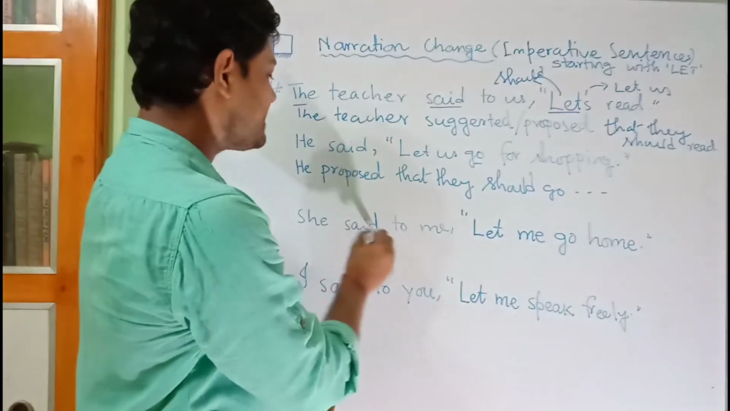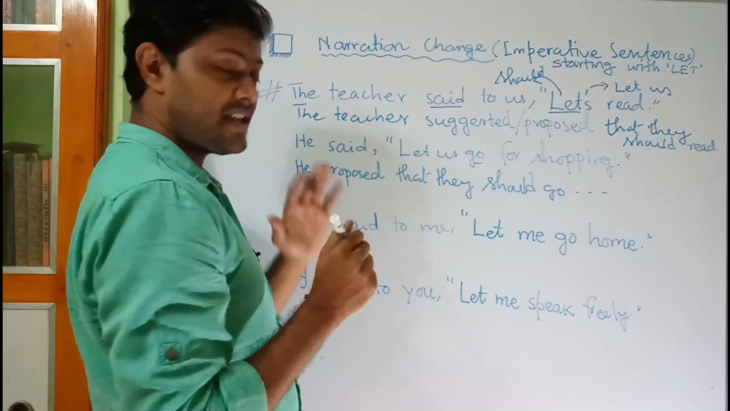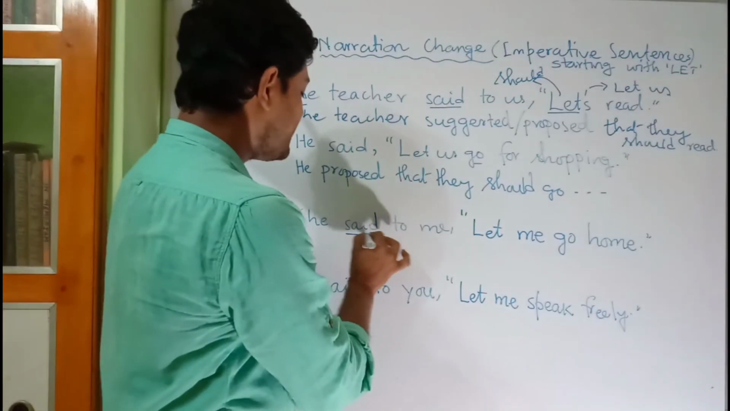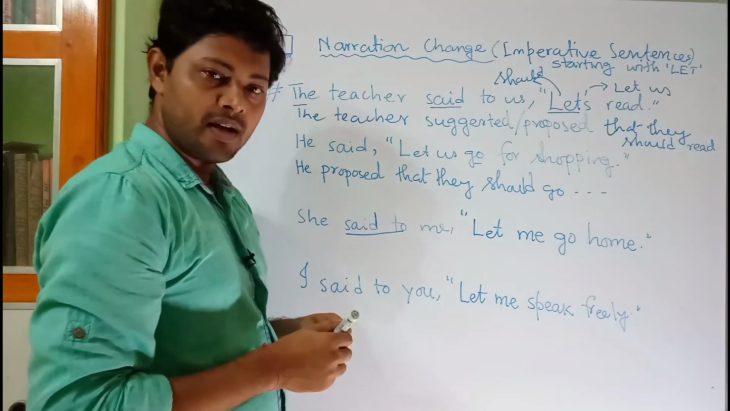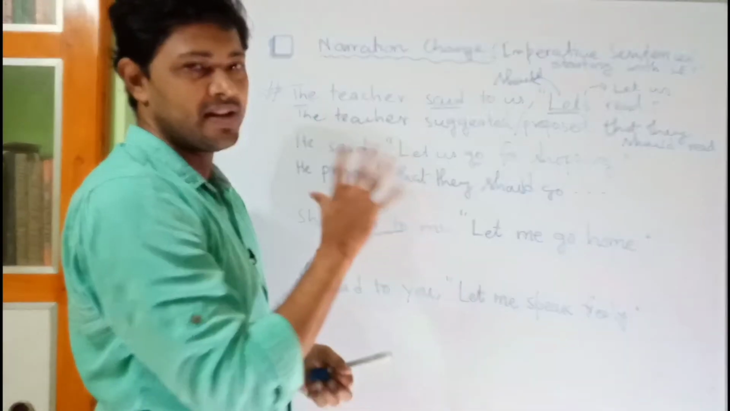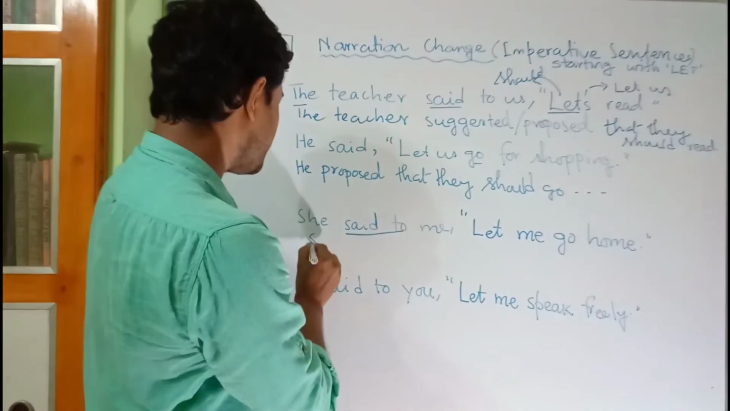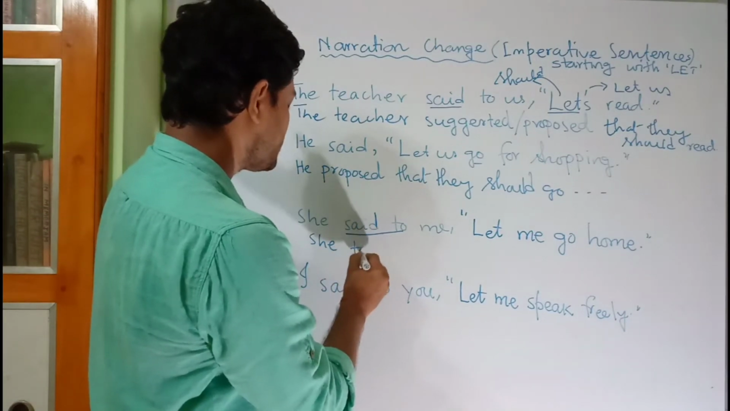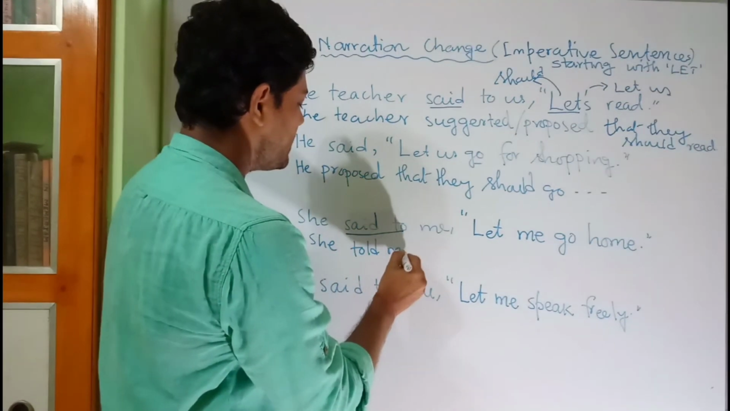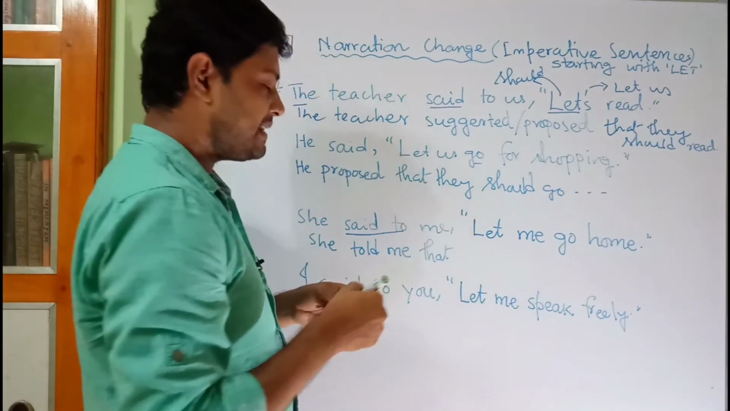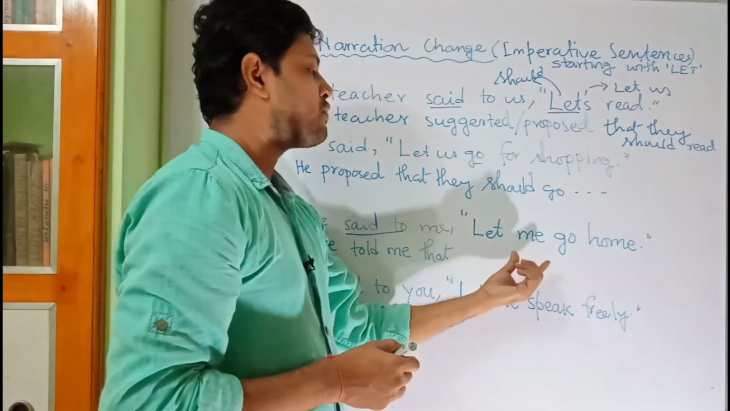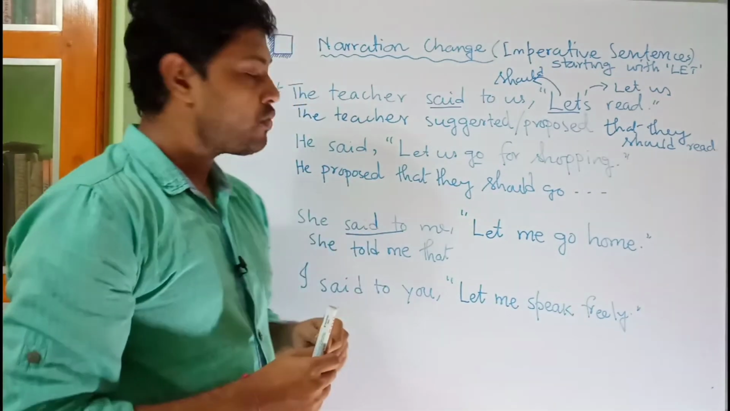Okay. So she said to me. First thing, the first difference is here that said to will be changed into told. Okay. We do not have to write requested or anything other. Okay. So just simply write she told me. After that the linker that will come. Then here also we have to find out the subject.